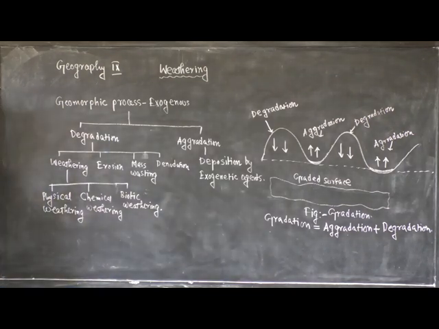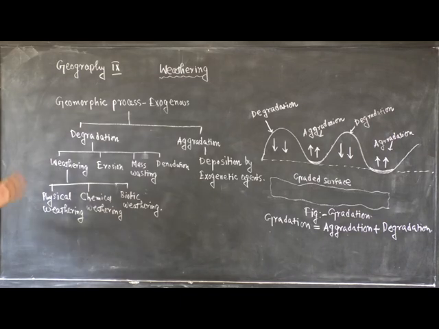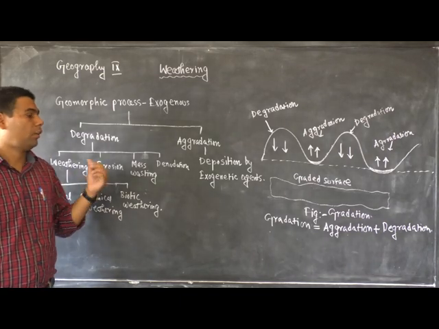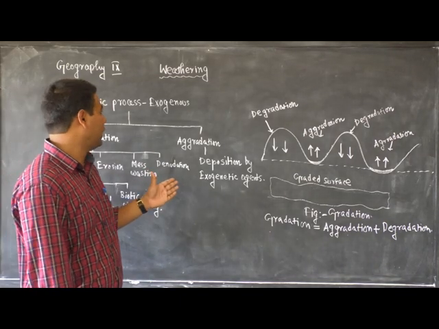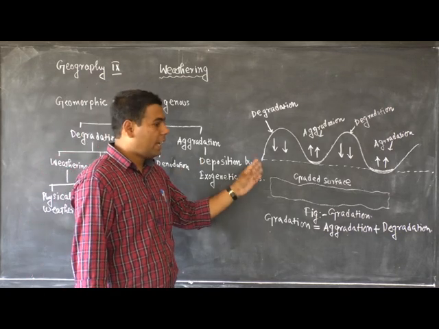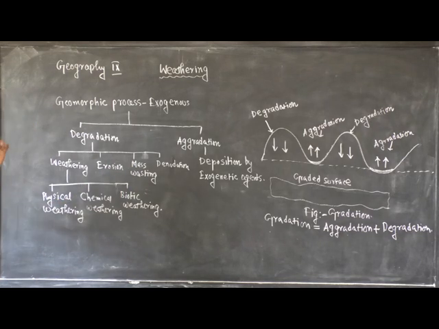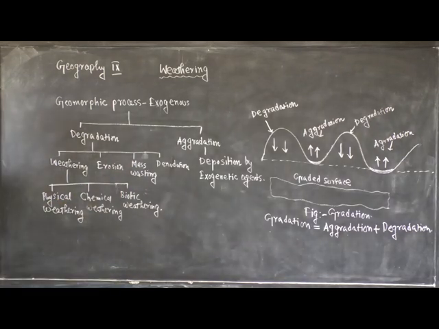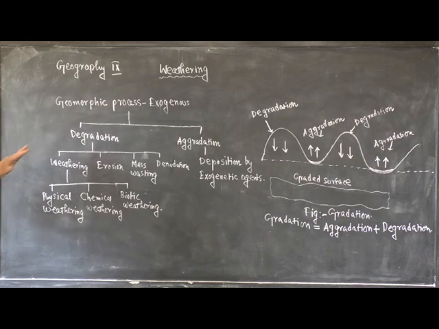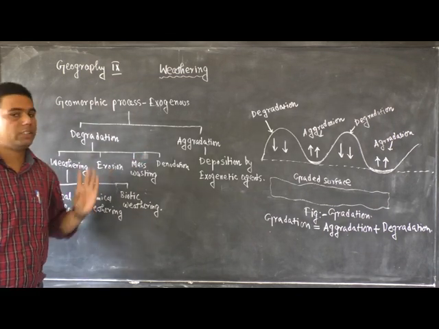The major landforms of the earth, mainly produced by the endogenetic forces, are modified by the exogenetic forces which act above the earth surface. And here we discuss two important terms: degradation and aggradation.